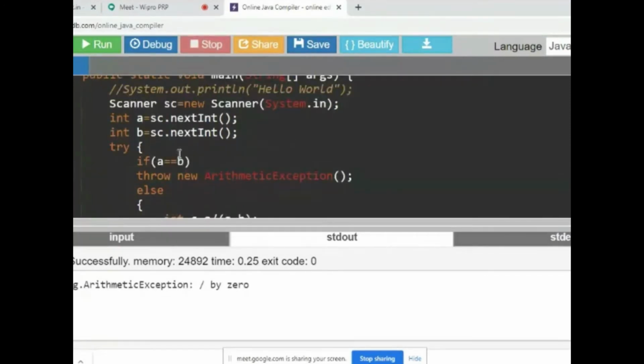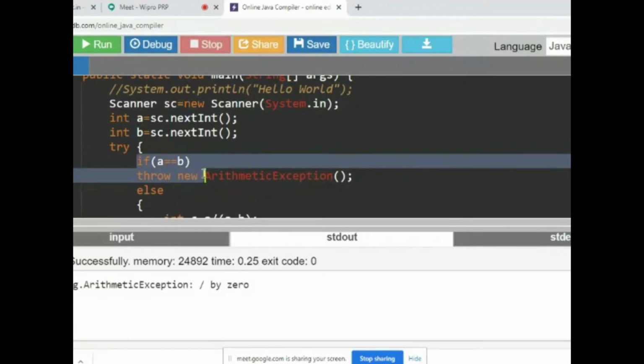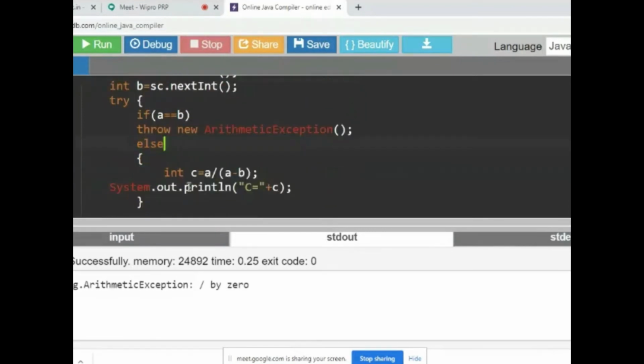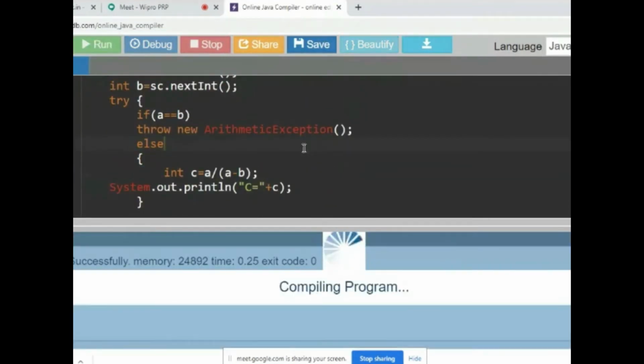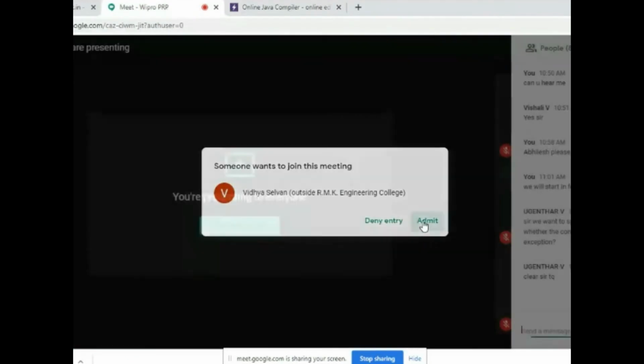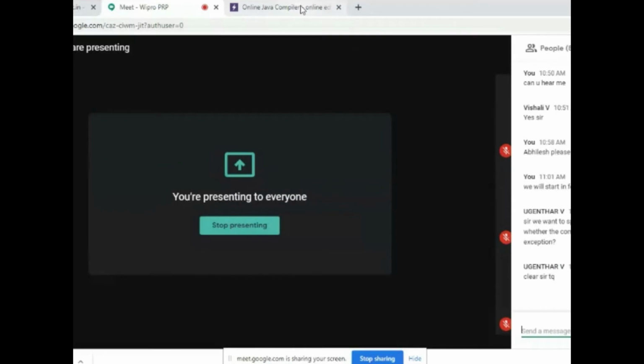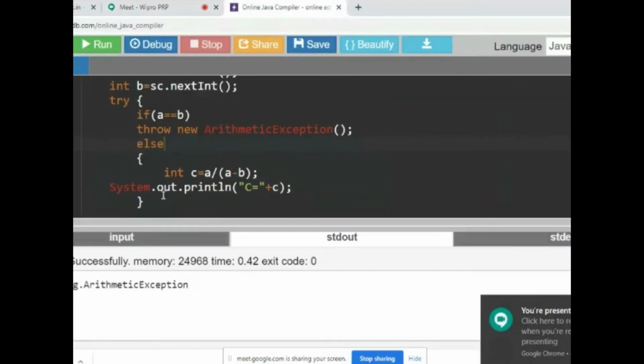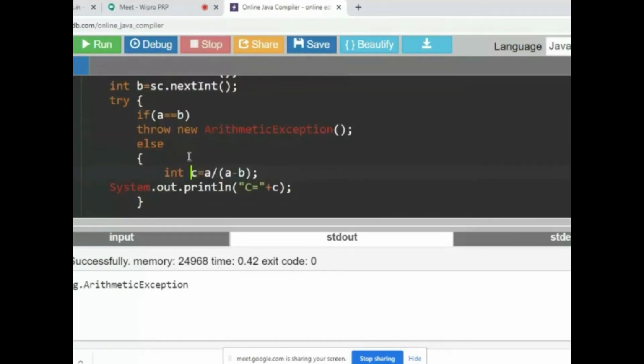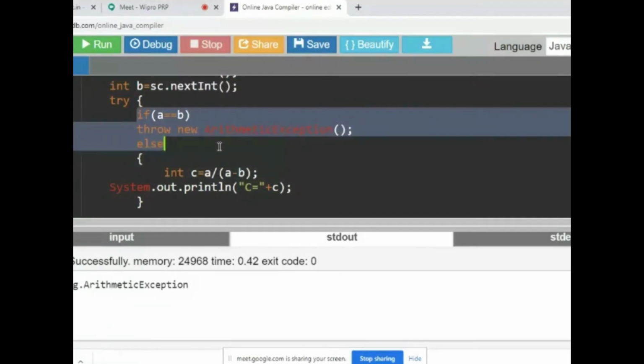Whenever you are using the throw keyword, you have to check the condition for the exception. What is the condition due to which the exception arises? If you are not checking the condition, automatic exception handling will come into the picture. Now we see here, it is working: java.lang.ArithmeticException. So we don't perform the operation.